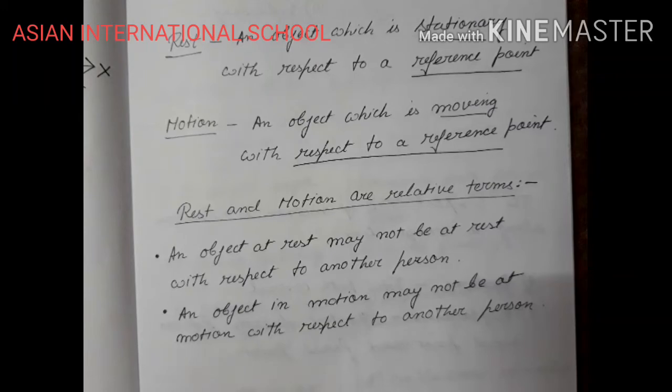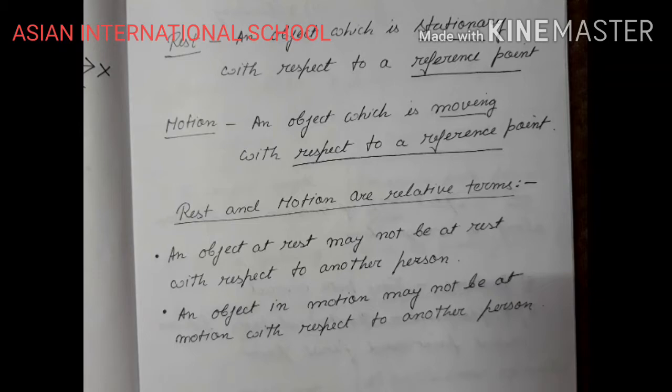That means when you are inside a bus, the bus is moving, right? And the co-passengers of the bus, with respect to you, are at rest. I am repeating it once again. You are moving in a bus. The co-passengers, those who are sitting with you in the bus, are at rest according to you.